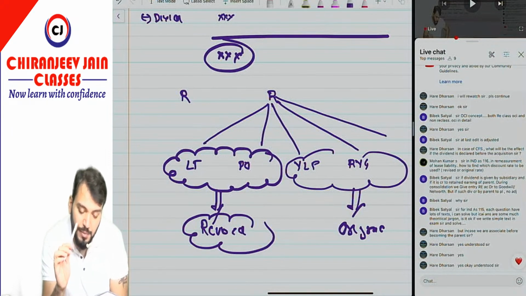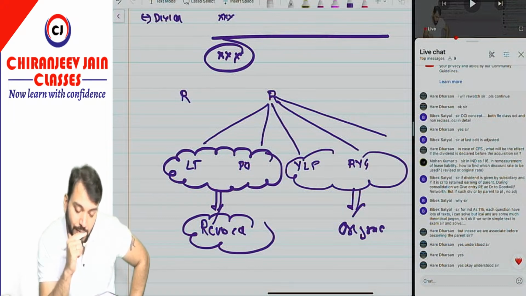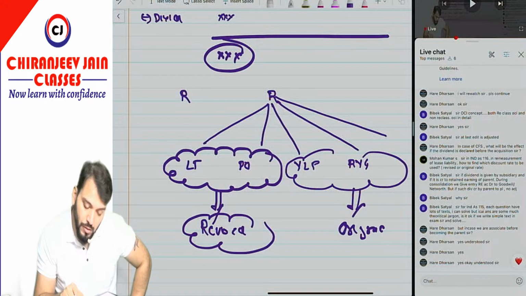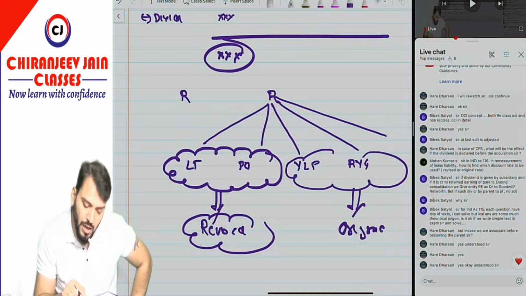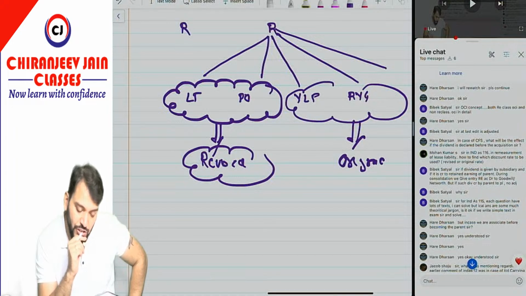Sir, if the dividend is given by the subsidiary and if it is credited to retained earnings of the parent, during consolidation we give the entry retained earnings account debit to goodwill or net worth. Where did you read this? From where have you done this?